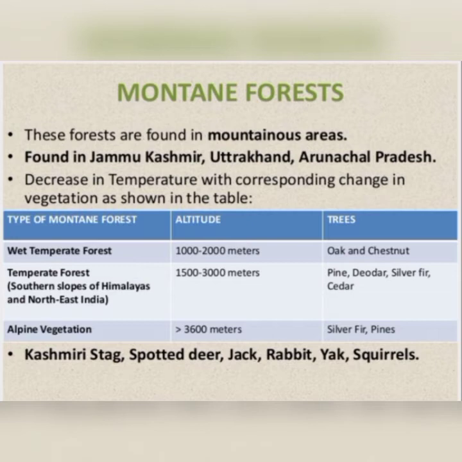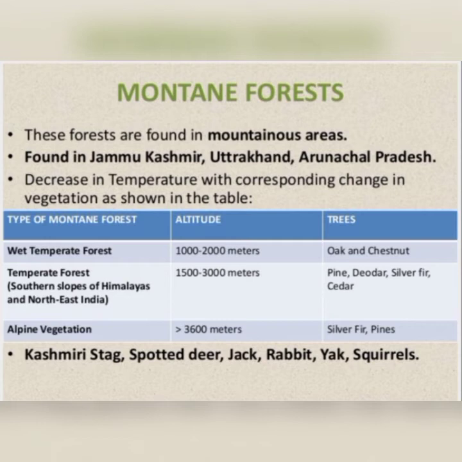According to the decrease in temperature with corresponding change in vegetation, as shown in the table. So the temperature decreases according to the height of the mountain, and the vegetation differs from place to place. At a height of 1000 to 2000 meters, you can see oak and chestnut trees. Next, at a height of 1500 to 3000 meters, on the southern slopes of the Himalaya, you can find pine, deodar, silver fir, and cedar trees.